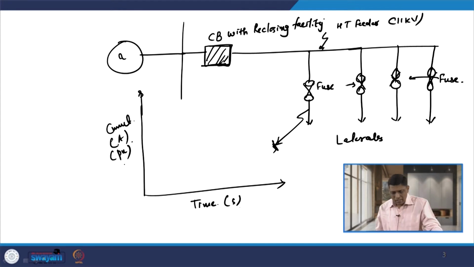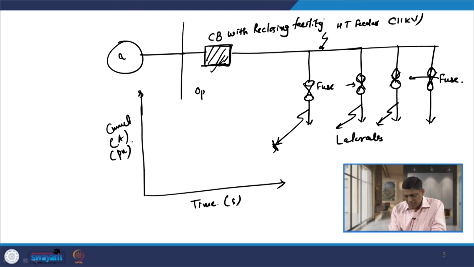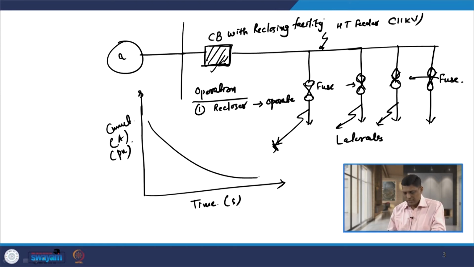Now, whenever a fault occurs on any of these laterals, we do not know whether the fault is permanent or transient. So, we will allow the recloser to operate first. The operation is like this: the recloser operates first. So, the characteristic of the recloser should be, let us say, like this. So, this is the characteristic of the recloser.